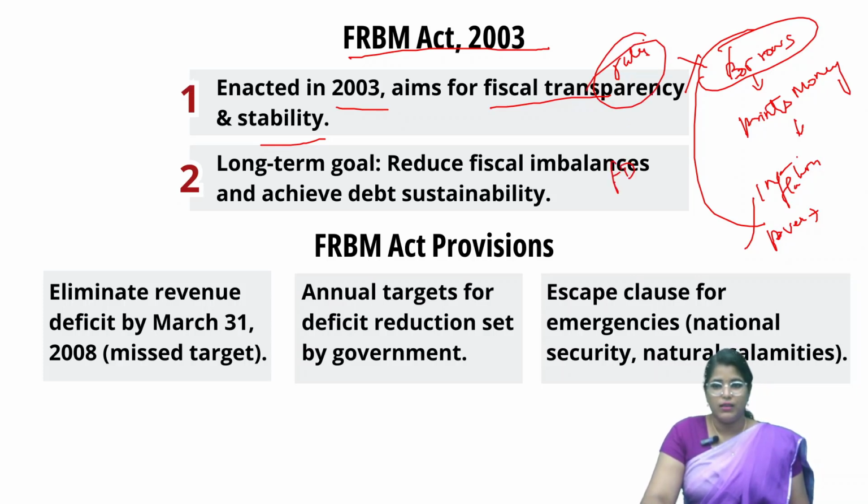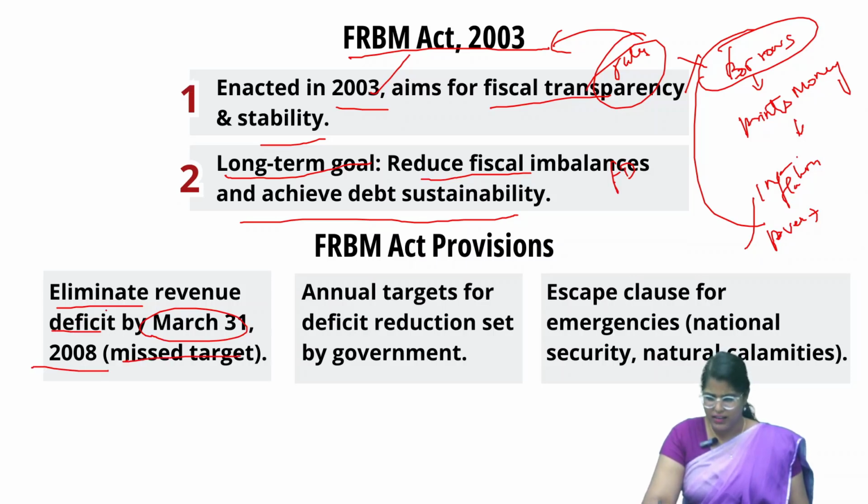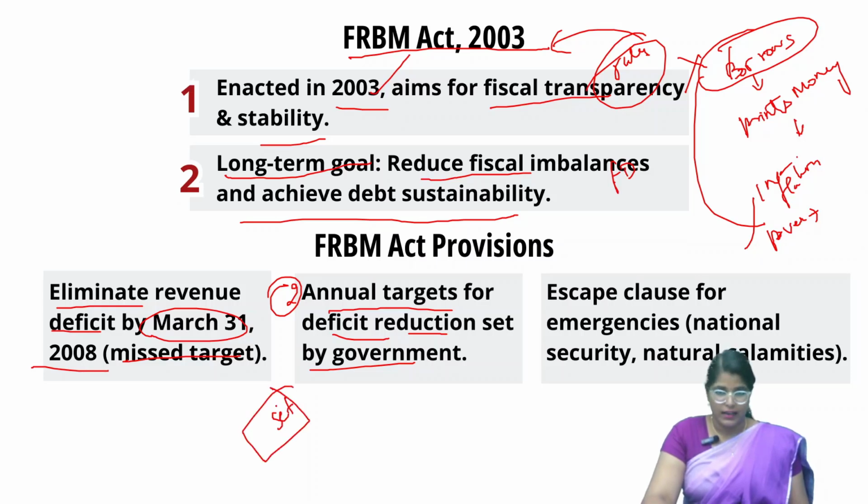That is what we call the FRBM Act. It was enacted in 2003, and it is like a long-term goal. Its main aim is to reduce fiscal imbalances and achieve debt sustainability. Now we shall see the provisions of the FRBM Act one by one. Firstly, to eliminate the revenue deficit by March 31, 2008, but this is a missed target. The second important provision is an annual target for deficit reduction set by the government. It has to set a deficit reduction target annually and it should be met by the government.